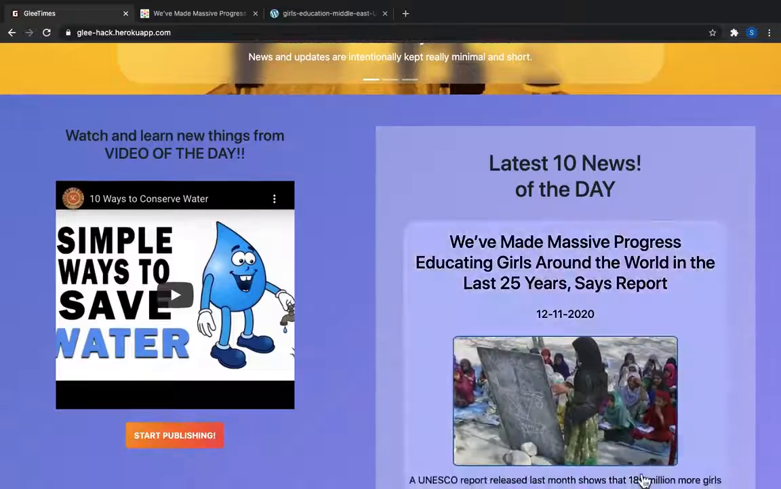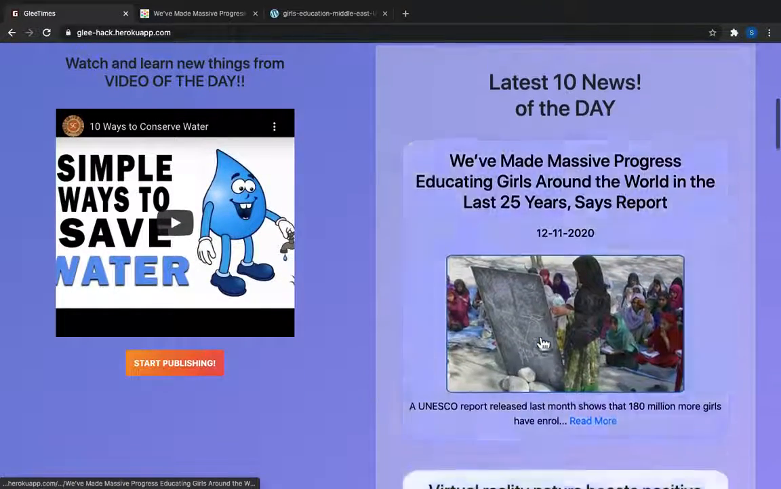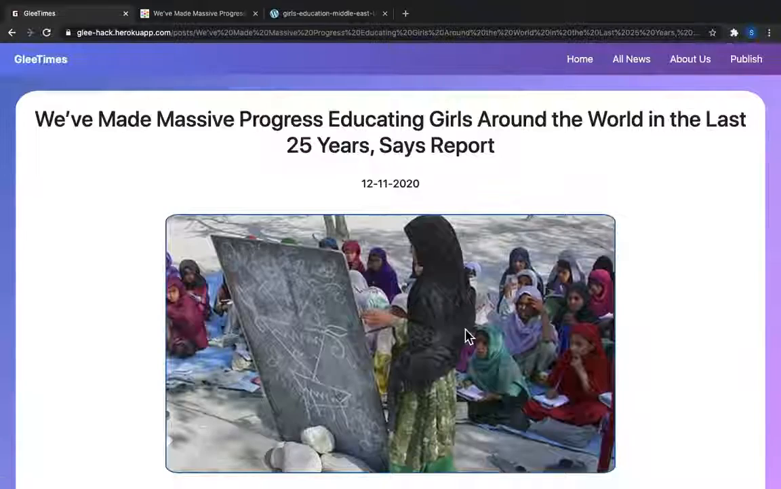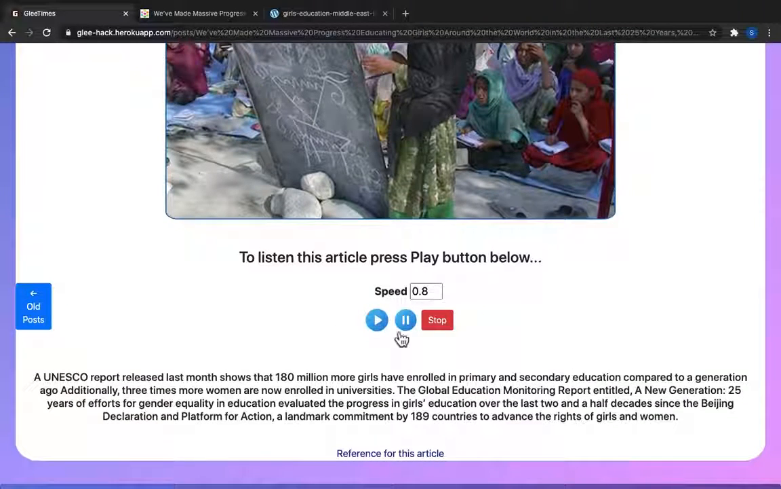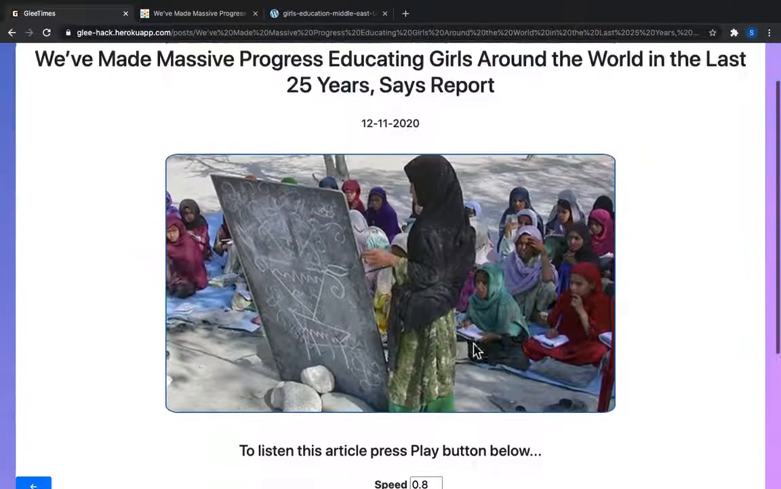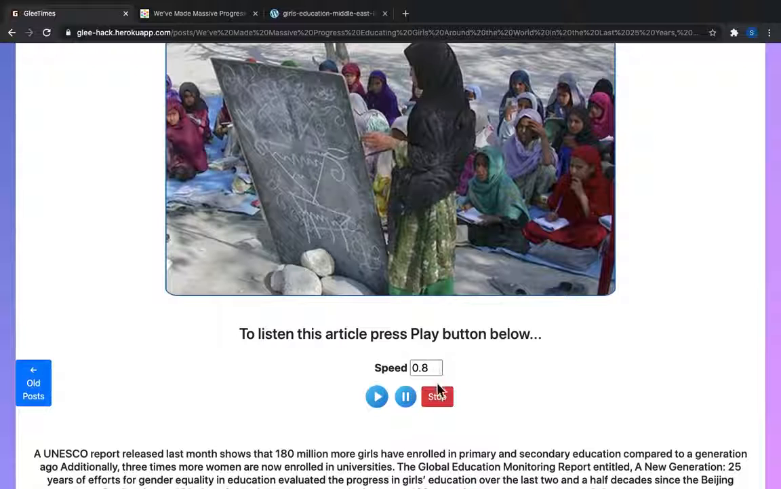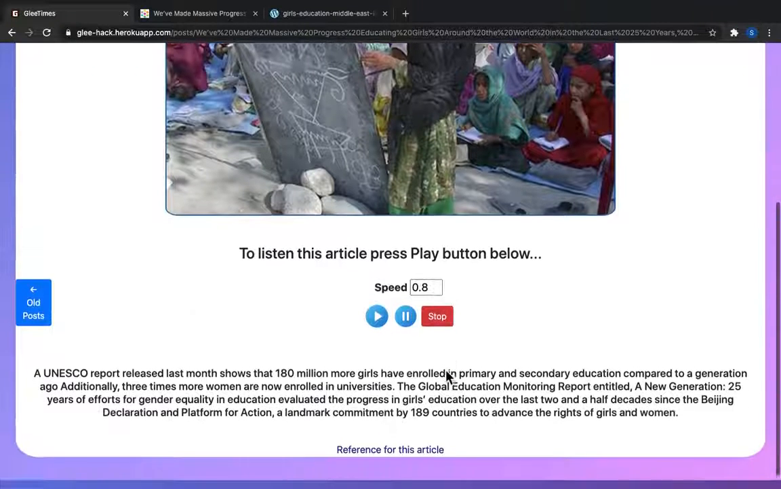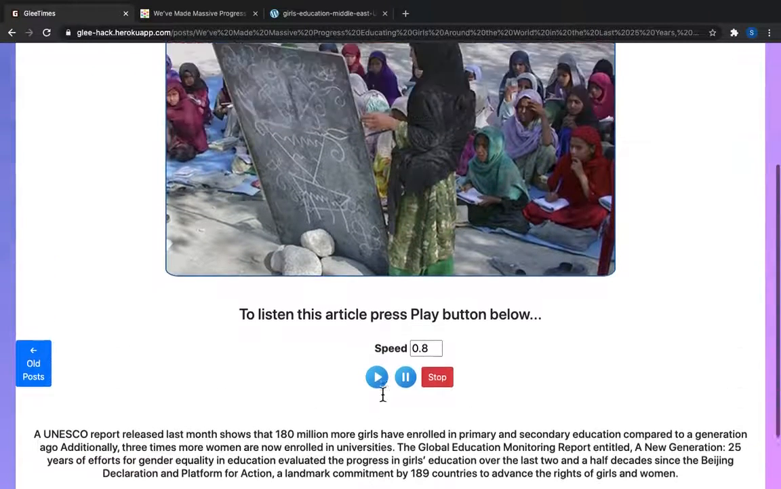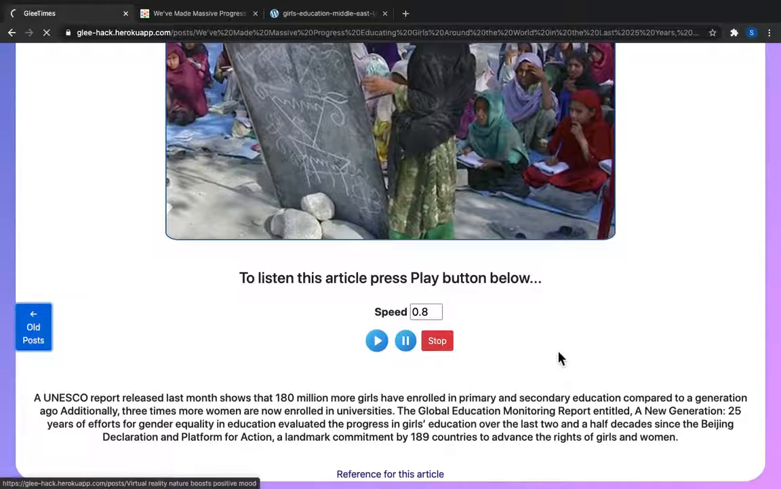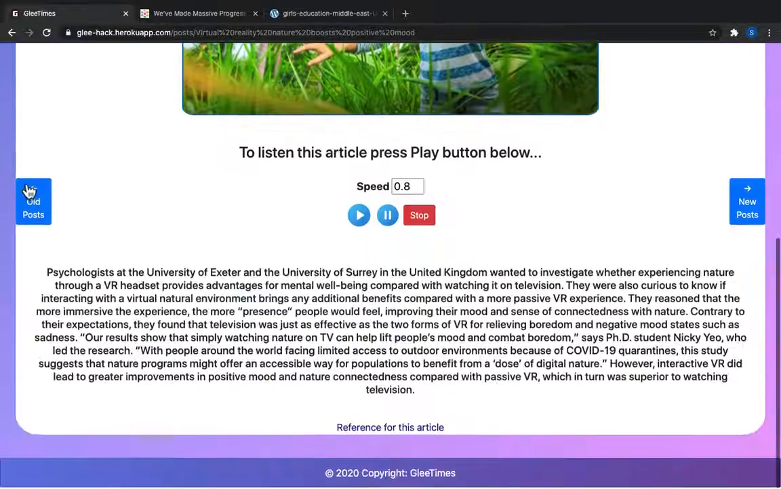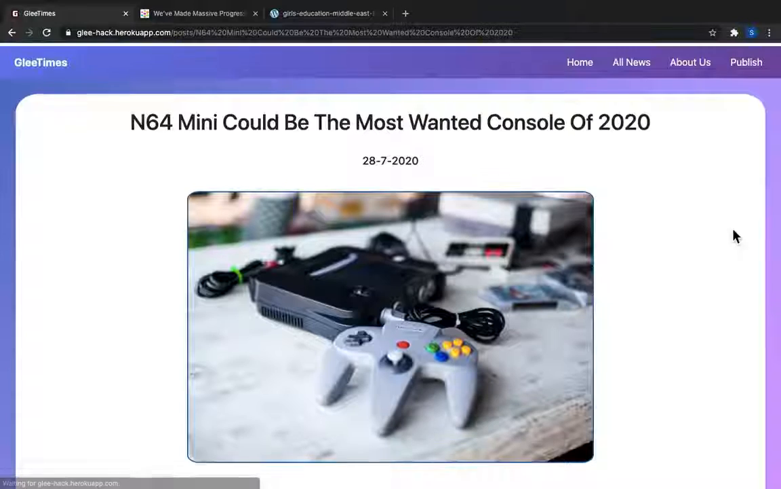As you can see, the blog has been added, and if I click on it, we also have the play news, pause news, and stop news features, and we can also adjust the speed of the narration. And as you can see, the article has been added. You can also navigate from here. I can go to the old post or new post from here.